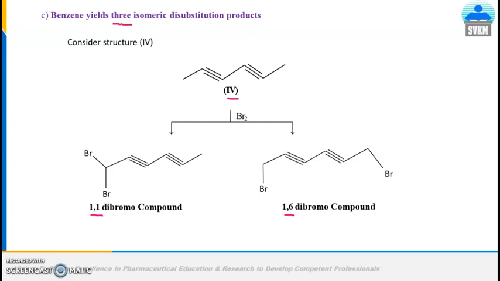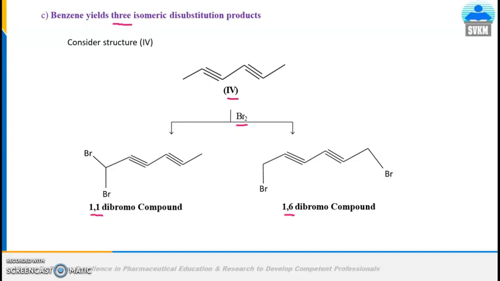on disubstitution, we substitute 2 hydrogens of the benzene ring by 2 atoms. In this case we are carrying out the bromination, so the 2 hydrogen atoms of the benzene will be substituted by 2 bromine atoms. Practically, benzene, which is in liquid form, when we carry out the bromination of that liquid benzene, we get 3 products.